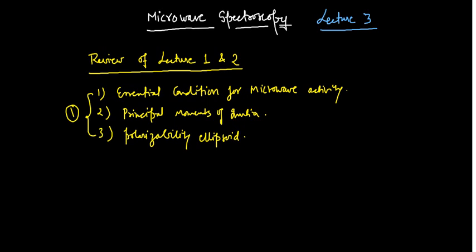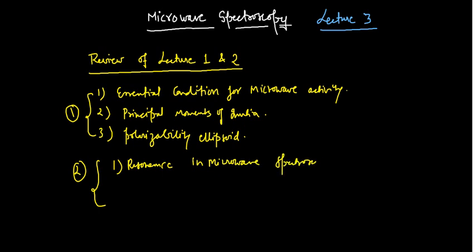Now in lecture 2 I explained the concept of resonance in microwave spectroscopy, how it happens, in detail. I discussed this on the basis of the rigid rotor model, and derived the expressions for the moment of inertia and the reduced mass.